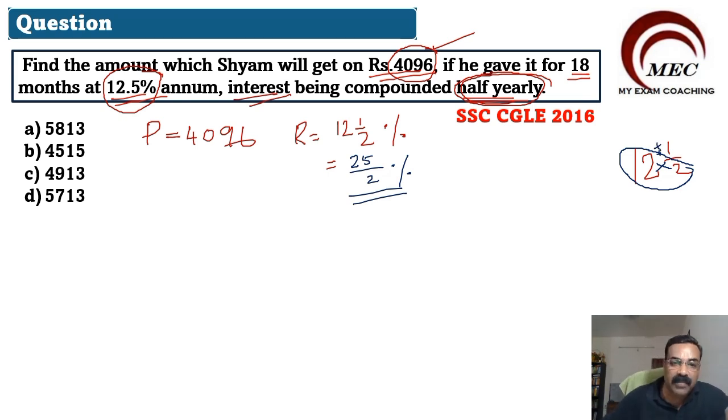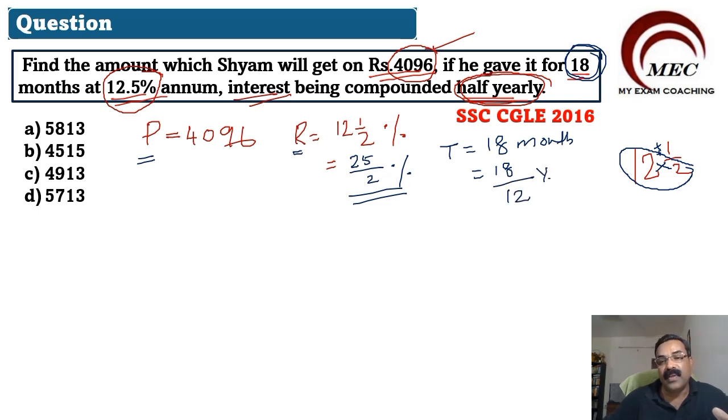So we got the principal amount. We got the rate. And we are giving it for how many months? 18 months. Time is equal to 18 months. But we have to write the time in years.